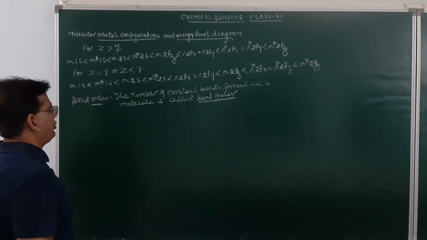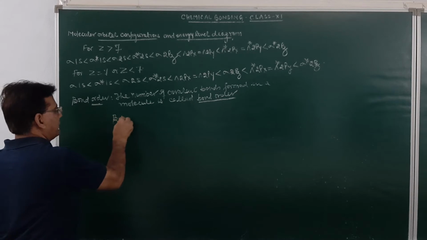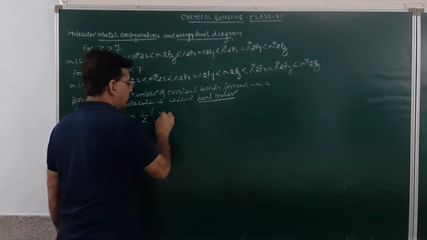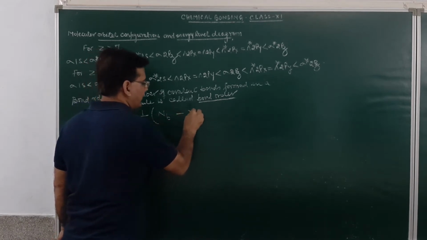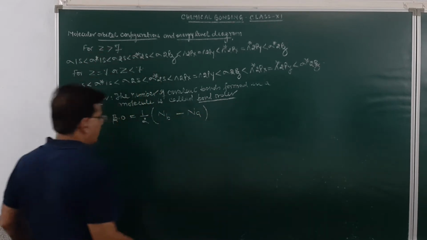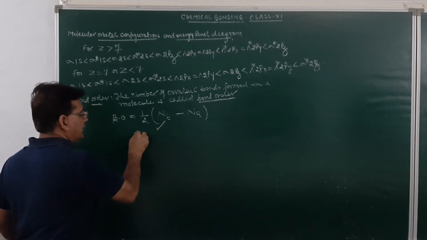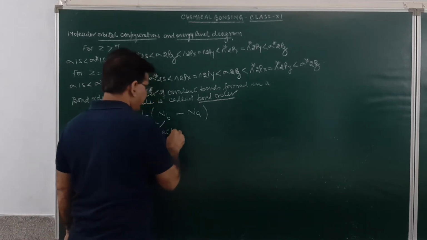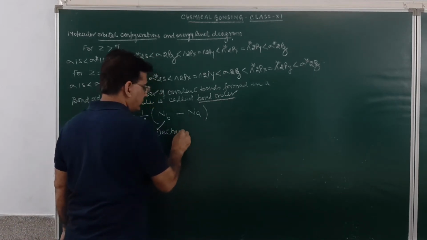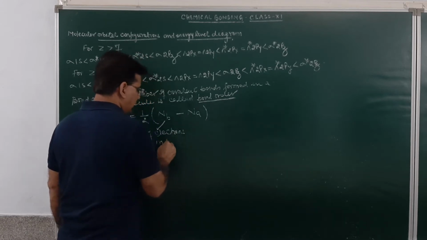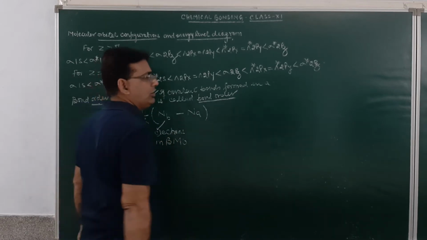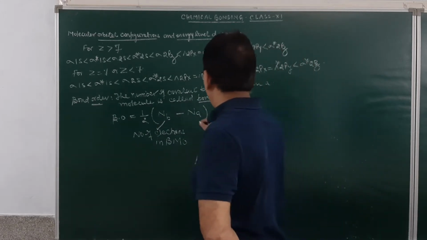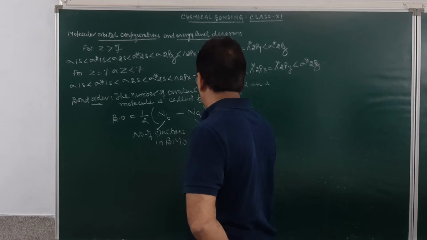Now, how do we find out the bond order? Bond order is equal to half into the number of electrons in bonding molecular orbitals minus the number of electrons in anti-bonding molecular orbitals.